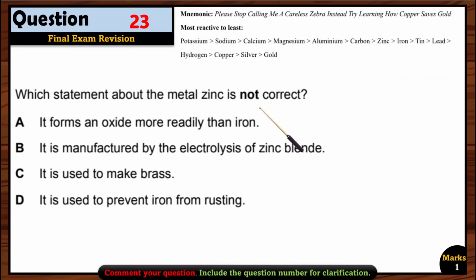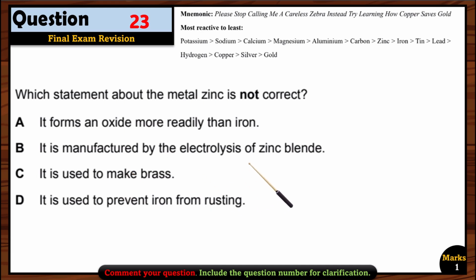Question 23. Which statement about the metal zinc is not correct? So we have to look at these options again and remember this series, okay? It forms an oxide more readily than iron. Yes, because it is more reactive than iron, so it can react with oxygen more easily than iron. So that's why option A is right.